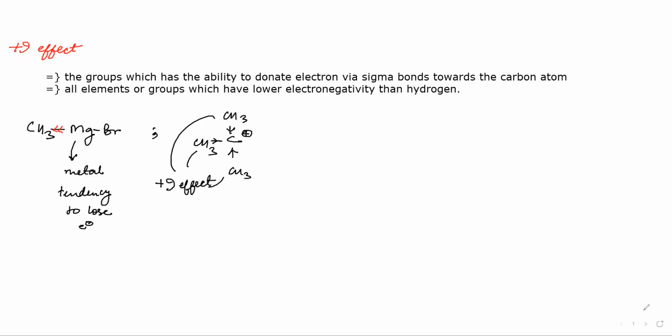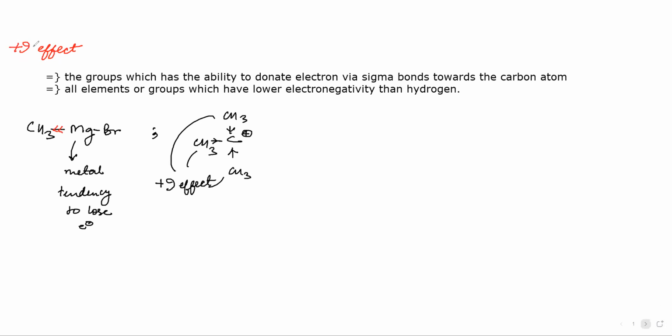Next is minus I effect. In minus I effect, what will happen? Just the reverse of plus I effect. For plus I, we wrote the groups which have the ability to donate electrons via sigma bonds towards the carbon atom.